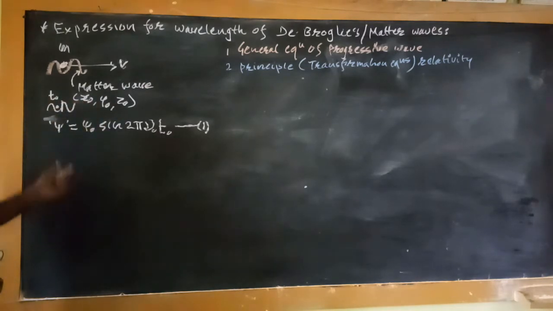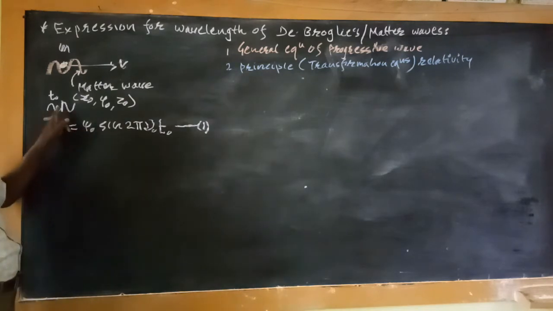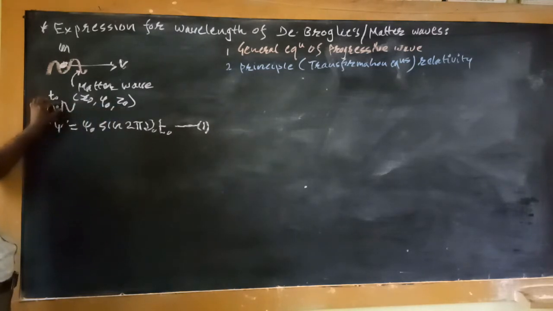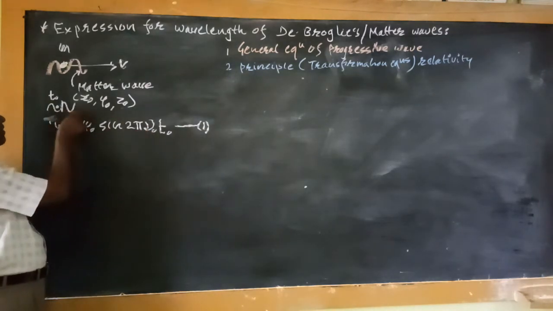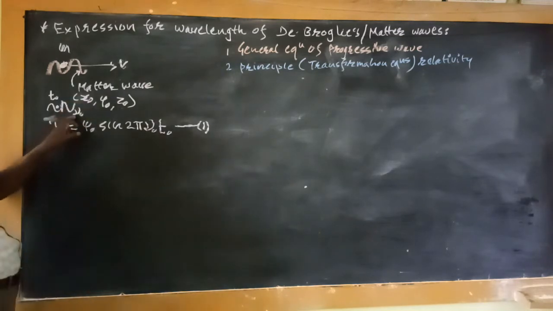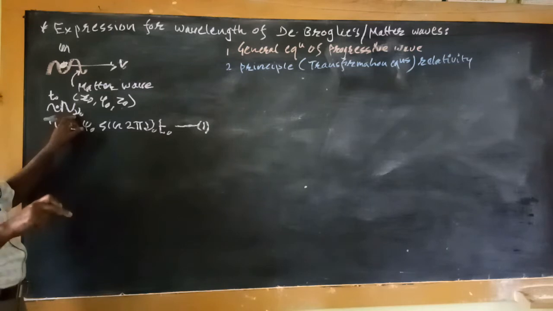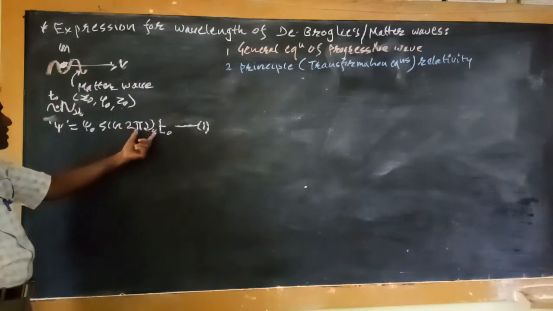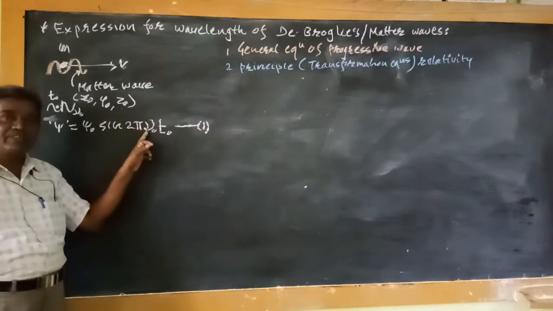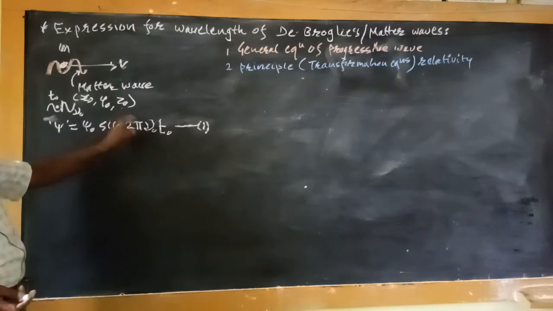Here psi 0 is the amplitude of the wave at the chosen point x0, y0, z0, and mu 0 is the frequency, the frequency observed by the observer at rest with respect to the particle.